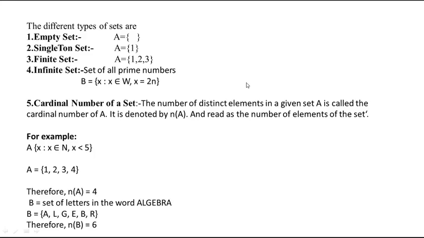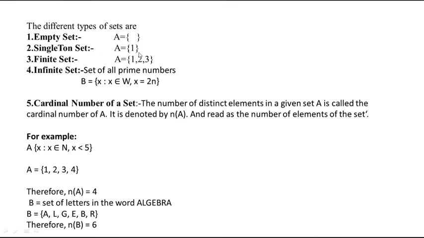And next we'll see different types of sets. So what are the different types of sets? First one is an empty set. Empty means no elements. If a set contains no elements, then that set is called an empty set. That means here A has no element, so A is an empty set. Singleton set. Singleton means only a single element.